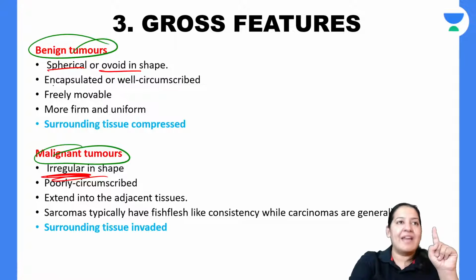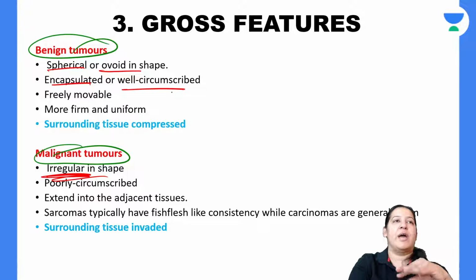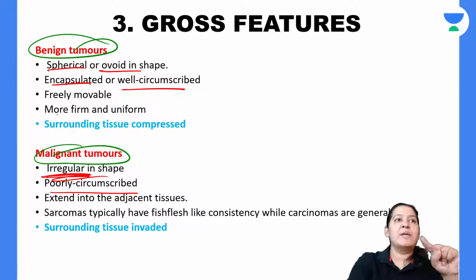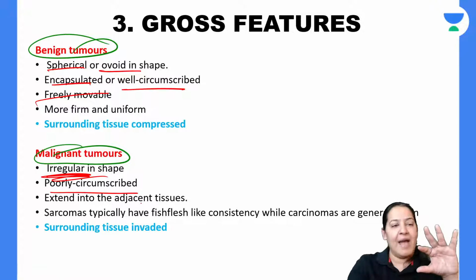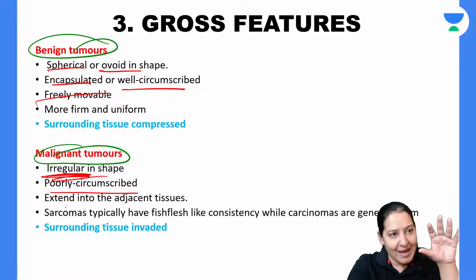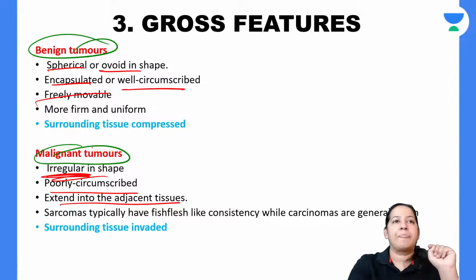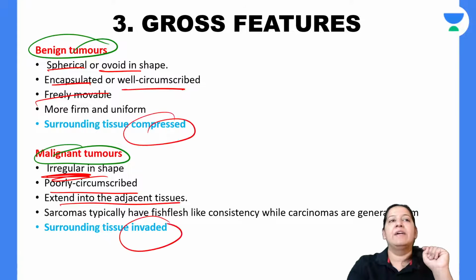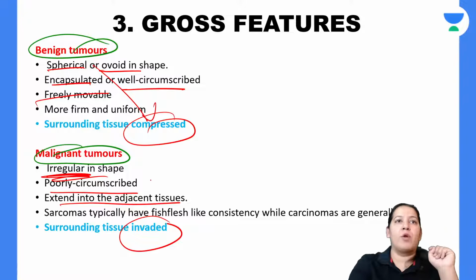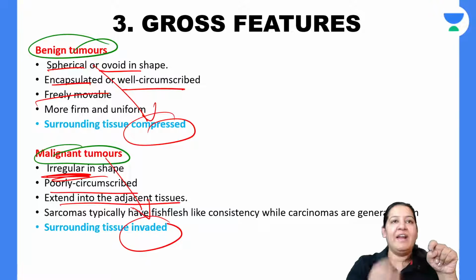The benign tumors are encapsulated and they are well circumscribed. The malignant tumors are poorly circumscribed, they are non-capsulated. Benign tumors are freely movable and the malignant tumors will extend to the adjacent tissue. Extend. So there is a word, compress and invade. Benign tumors compress the surrounding tissue. Malignant tumors invade that surrounding tissue.